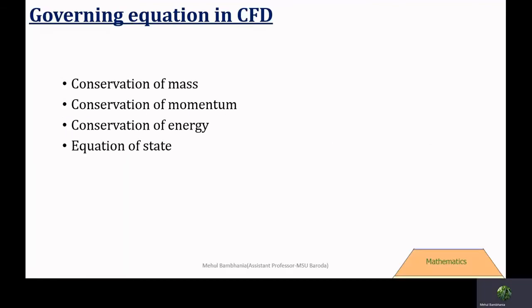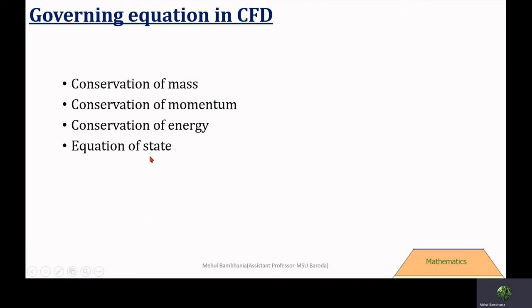These are the fundamental governing equations which describe the nature of fluid flow and are used to calculate various fluid flow parameters, primarily pressure, velocity, and temperature. These are the conservation of mass equation or continuity equation, conservation of momentum equations, conservation of energy equation, and equation of state.